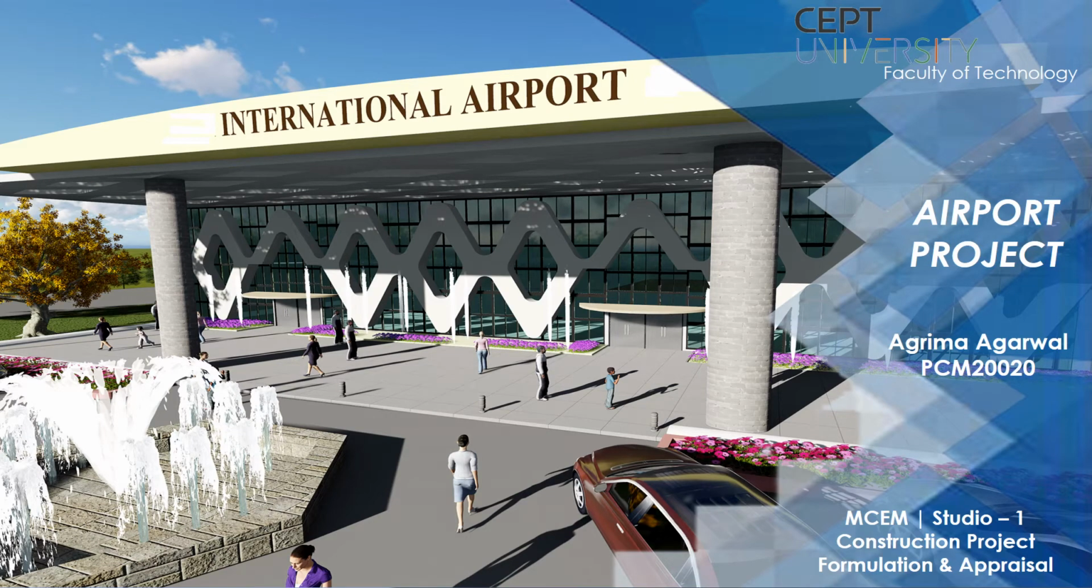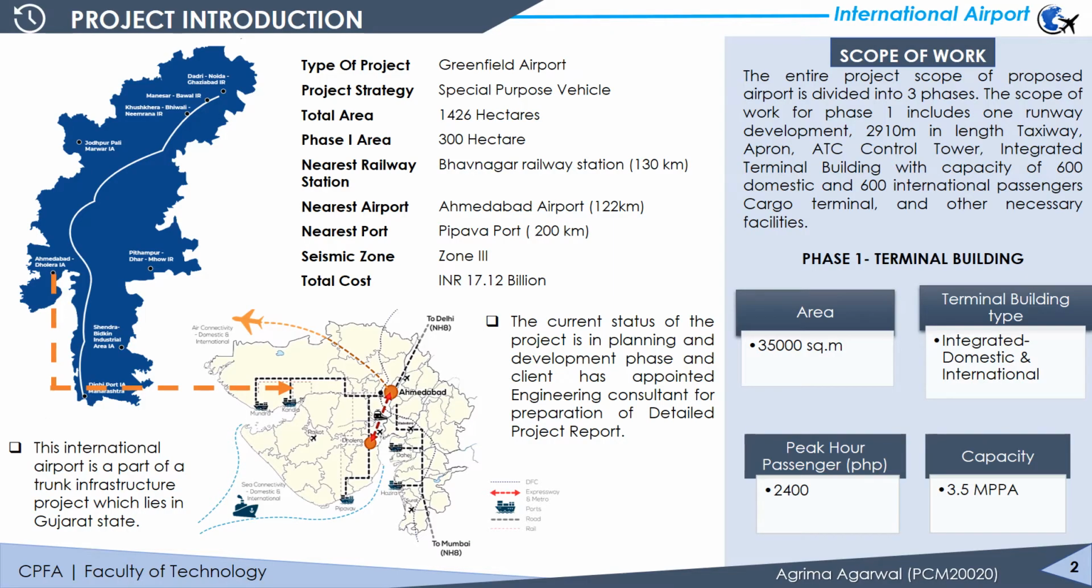In the studium and construction project formulation and appraisal, the project undertaken is an International Airport. It is a greenfield airport, a part of a trunk infrastructure project which lies in Gujarat state, having a total area of 1,426 hectares with railway, airport and port connectivity to a range of 100 to 200 kilometers. The total cost of the project is 17.12 billion.